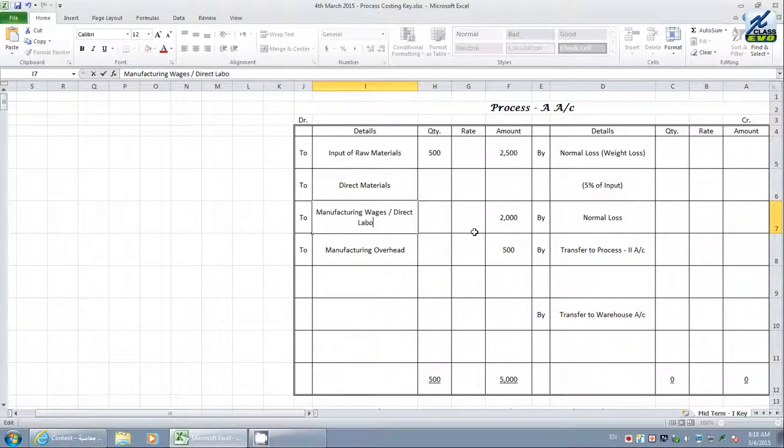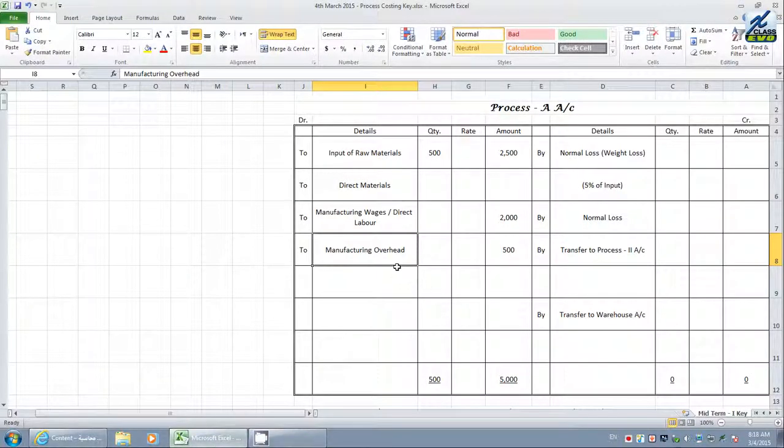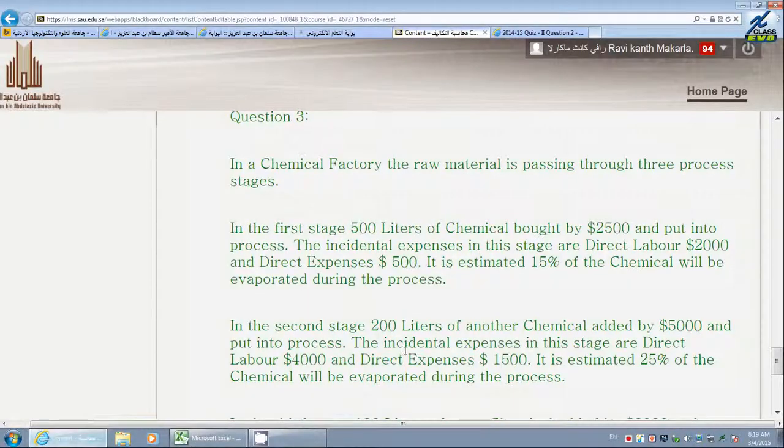Direct labor we have given, and the question also gives direct expenses of $500, the manufacturing overhead. We can say direct overhead expenses. This is the input. Now let us see what the question says.